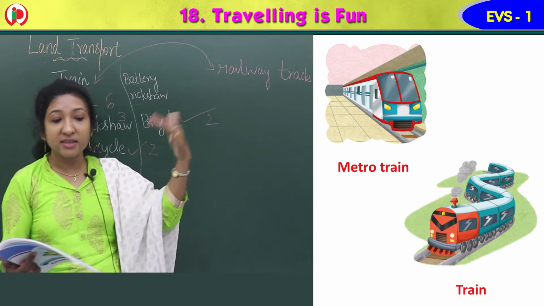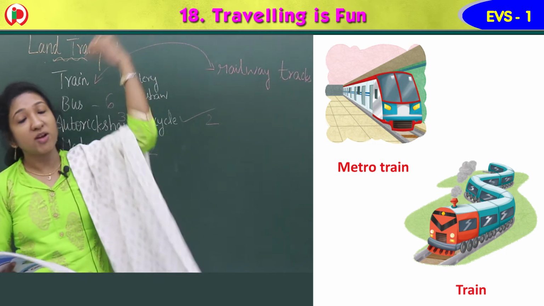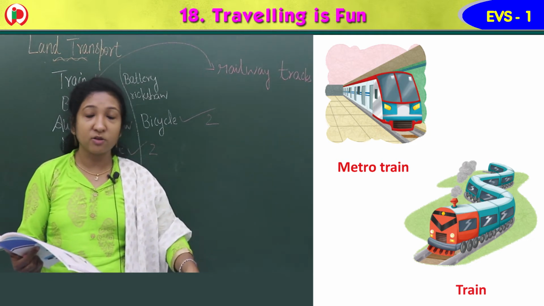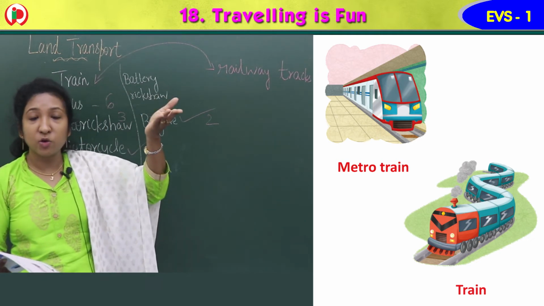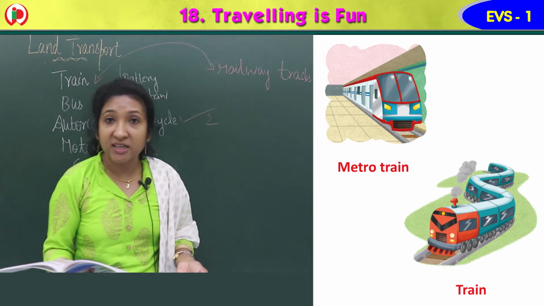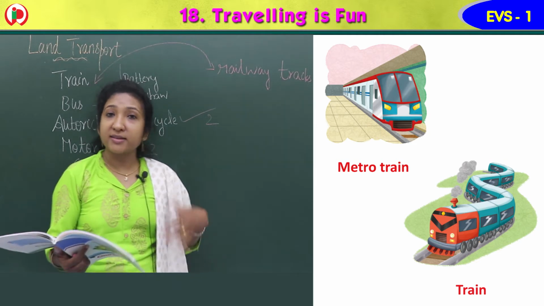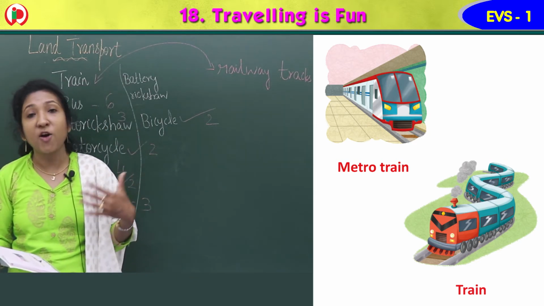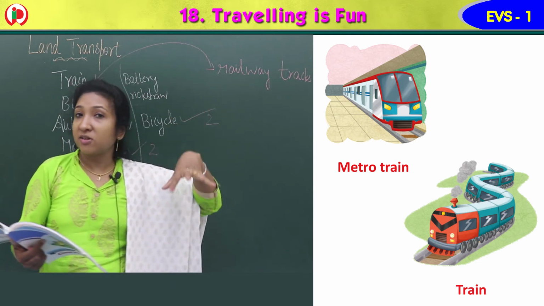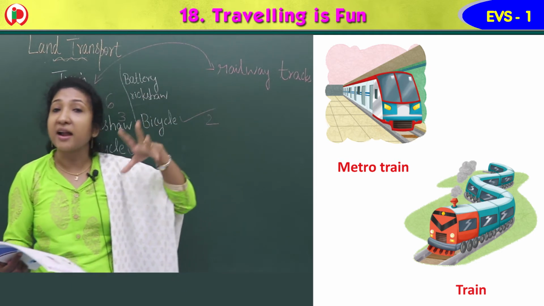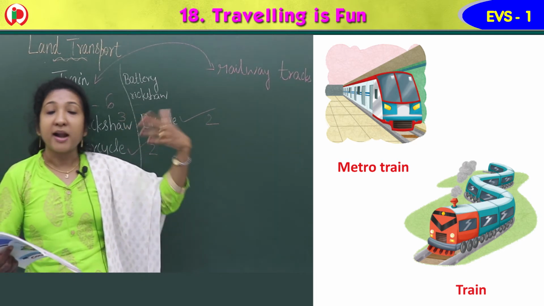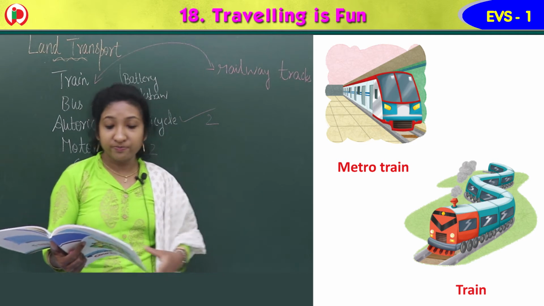And some tracks you can see are underground also. Some tracks they made underground, down to the road. Some they are made above the road level. It is called elevated tracks. So metro trains run on elevated tracks and underground tracks. Anyway, these trains only, they are running on tracks only, isn't it? Yes. So trains run on railway tracks. Metro train runs on elevated tracks, or we say underground tracks. Elevated means above the road, a little bit up. Underground means from the road a little bit down.